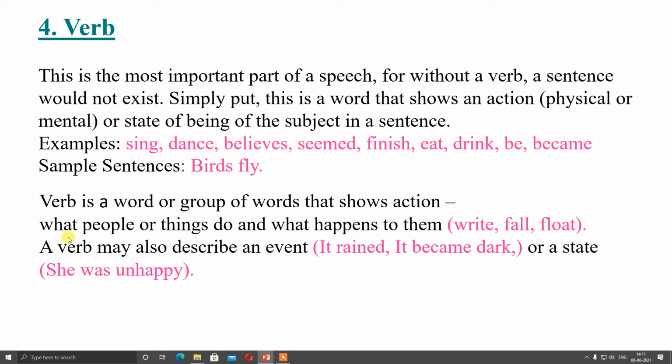So, verb is a word or group of words that shows action, what people or things do and what happens to them. That is verb. Example, write, fall, float. A verb may also describe an event, it rained, it became dark, or a state, she was happy. So like that you can describe verb. So verb is very important in parts of speech.